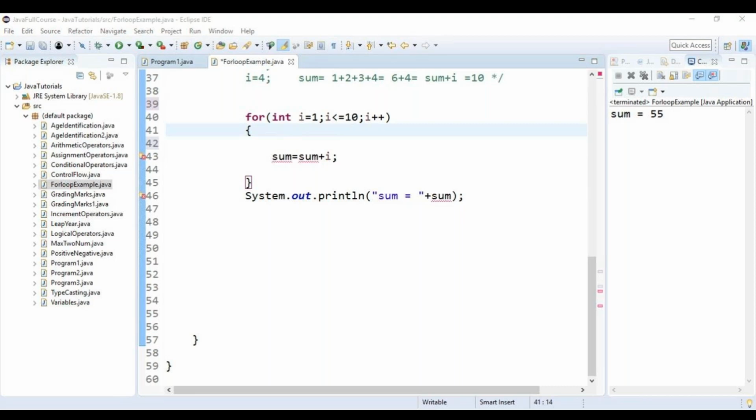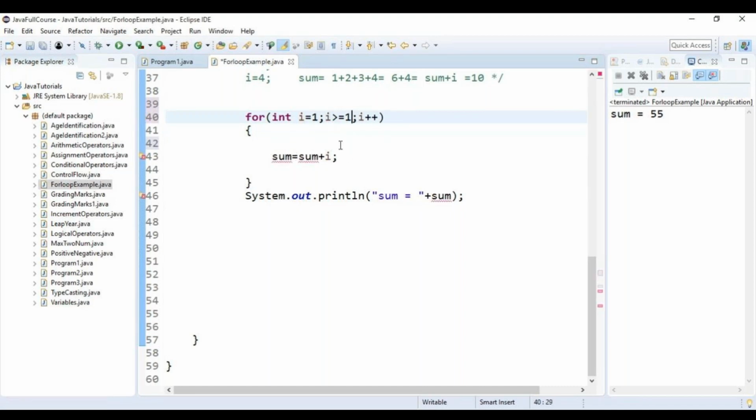Yes, ma'am. First of all, the condition which you have given is wrong. Okay, understood. Let me try it out in Eclipse. Instead of giving i is less than or equal to 10, I will give i greater than or equal to 1 as a condition.